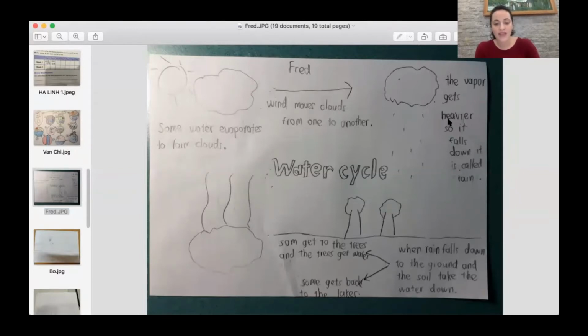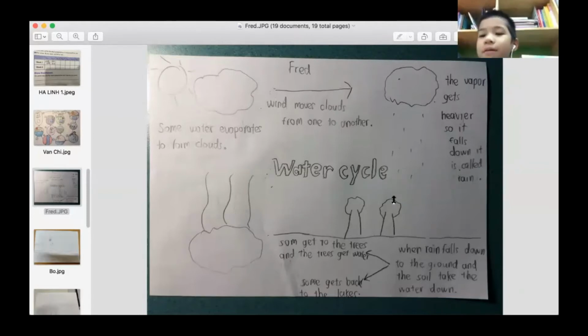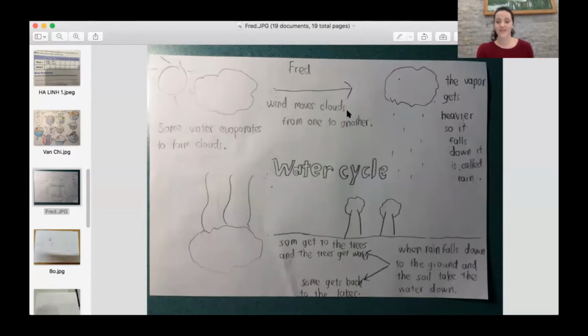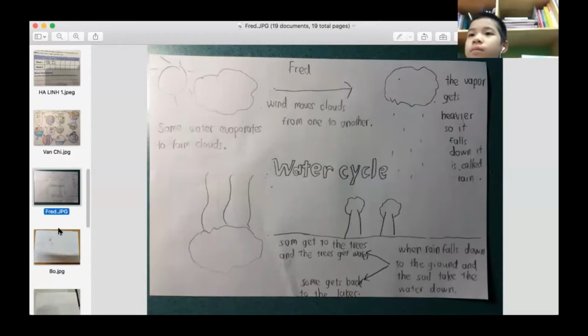Fred, what happens after the rain falls down? What's the next step? It falls down to the ground. And then? Some get to the trees and the trees get water, and some get back to the lakes. Excellent job, Fred. Very good. Nice work on your homework.